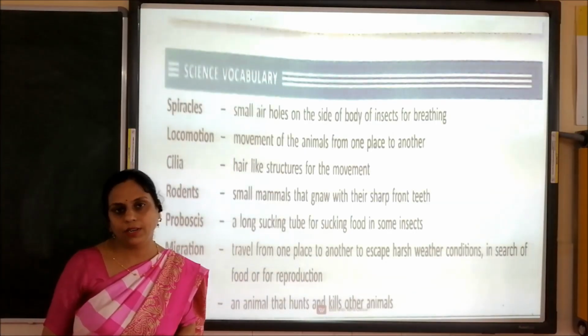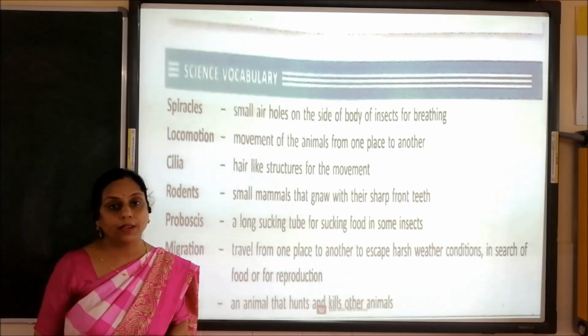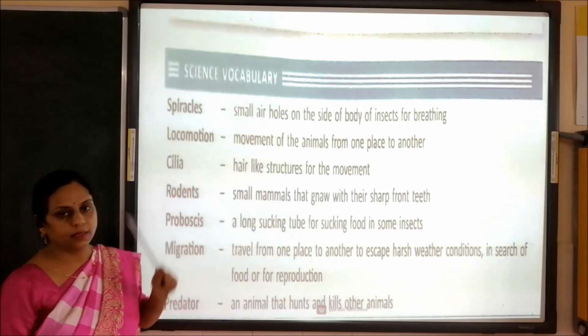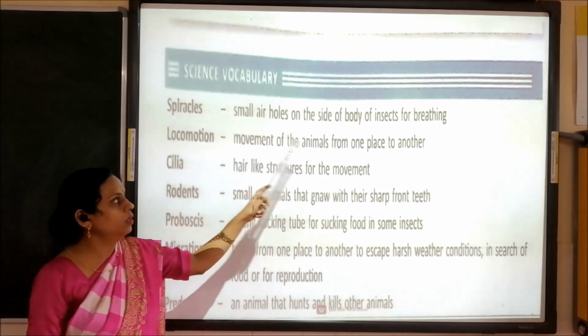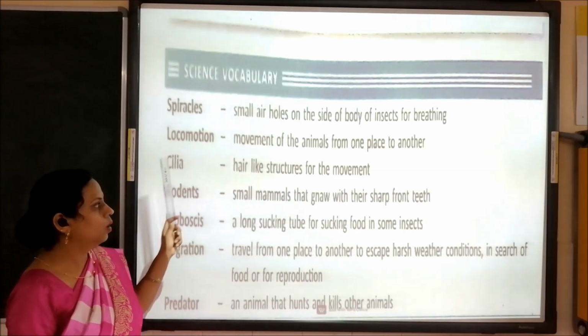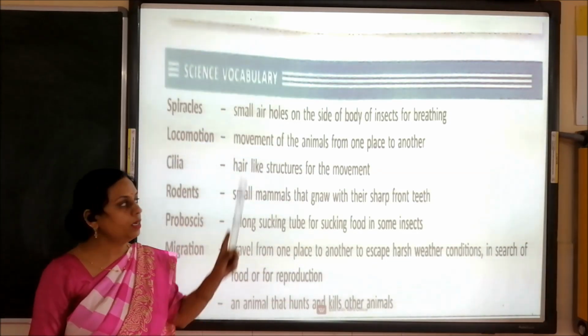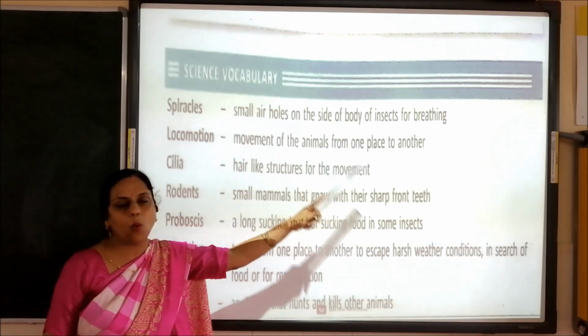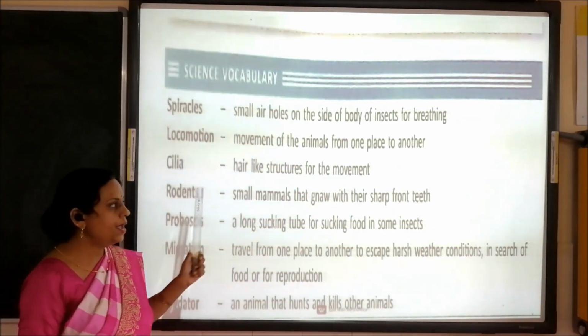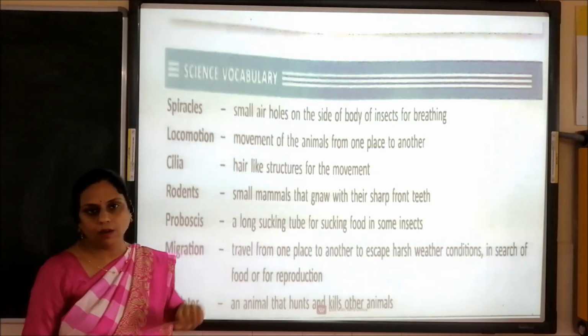In this chapter, children, we have come across several new terms. What are they? Spiracles, small holes on the sides of the body for breathing. Locomotion, movement of animals from one place to another. Cilia, hair-like structures for movement.